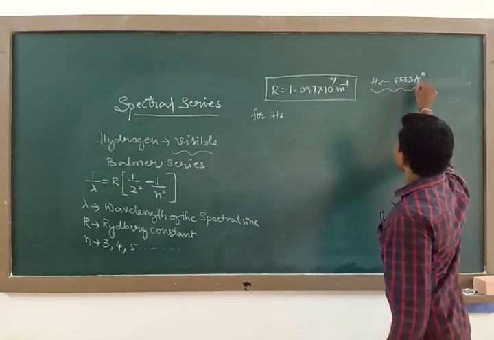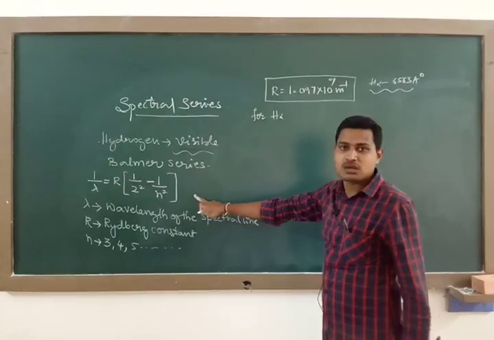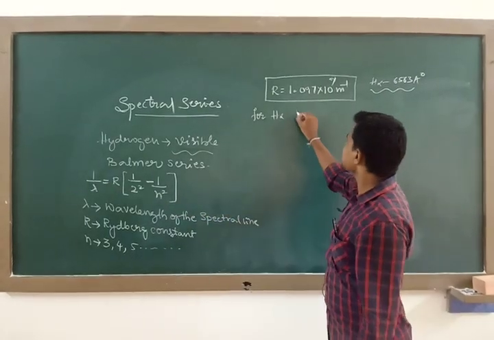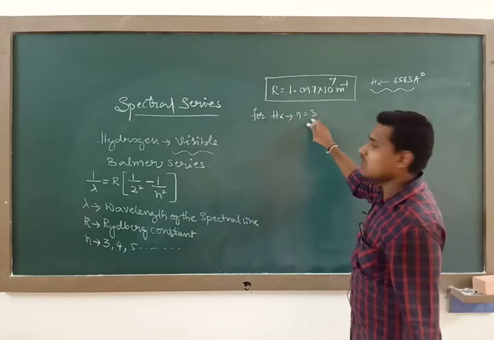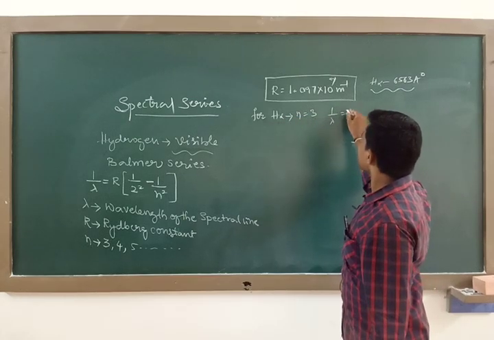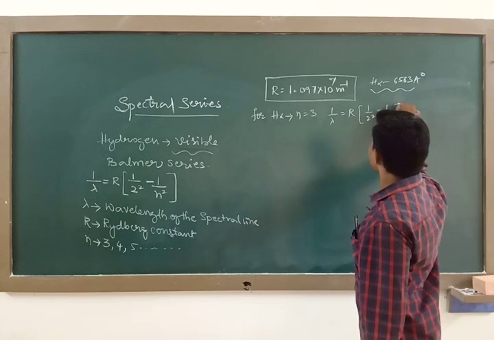You can get this value with a very simple formula, by substituting n equal to 3. For H alpha, n is equal to 3. If you substitute, 1 by lambda equals R into 1 by 2 square minus 1 by 3 square,